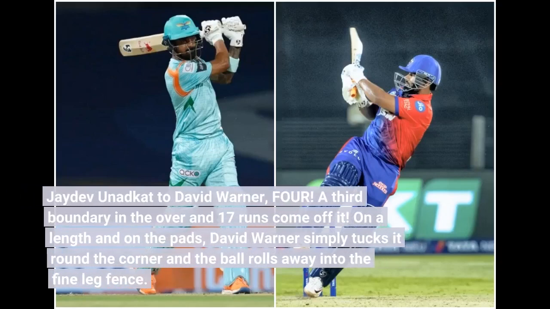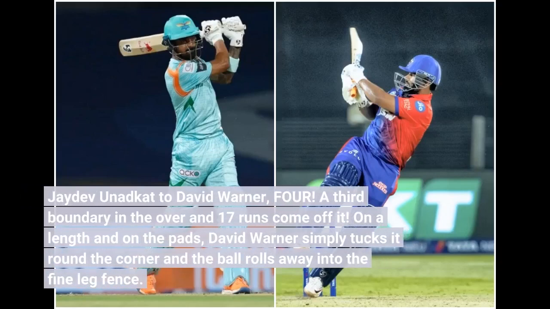Jaydev Unadkat to David Warner, 4. A third boundary in the over and 17 runs come off it. On a length and on the pads, David Warner simply tucks it round the corner and the ball rolls away into the fine leg fence.